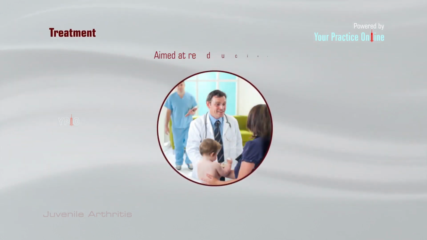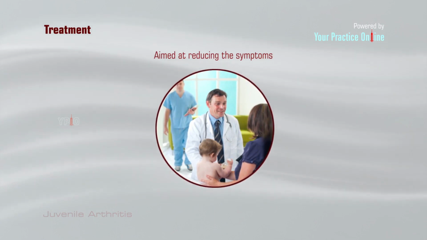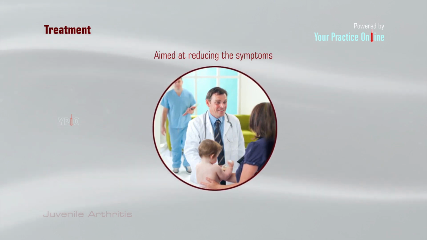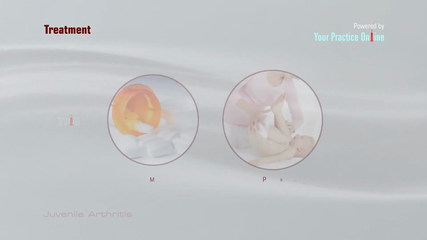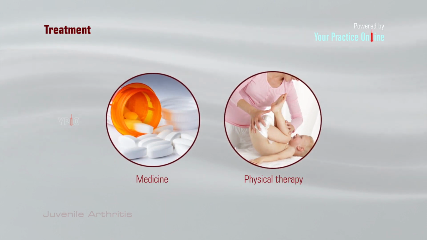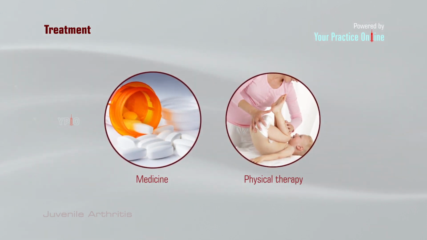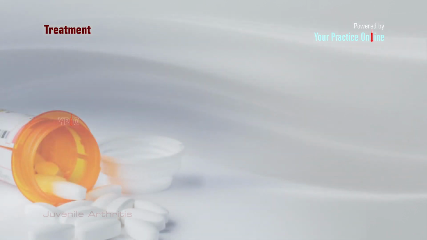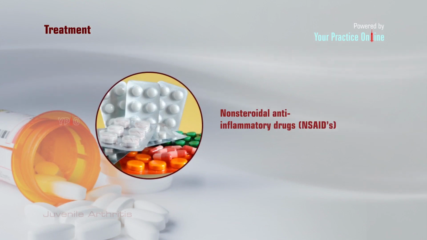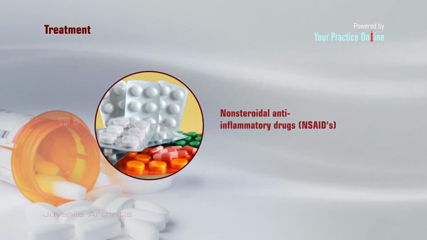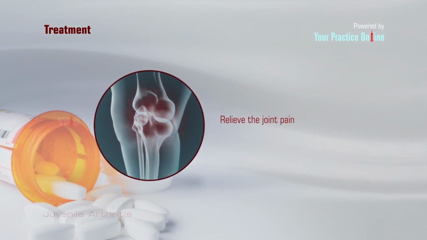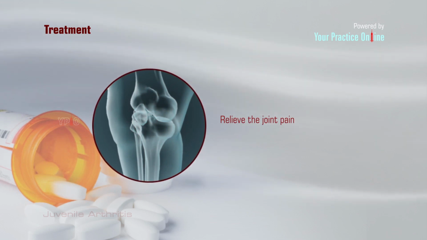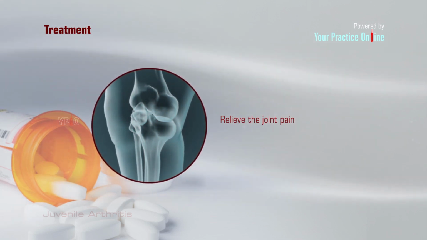The treatment for juvenile arthritis is aimed at reducing the symptoms, such as swelling and pain to the joints, and preventing further complications. A combination approach of both medicine and physical therapy helps to improve the physical activities of your child. Medications. Non-steroidal anti-inflammatory drugs, NSAIDs, relieve the joint pain and swelling by blocking the substances that cause inflammation. These are the first line of medications prescribed.